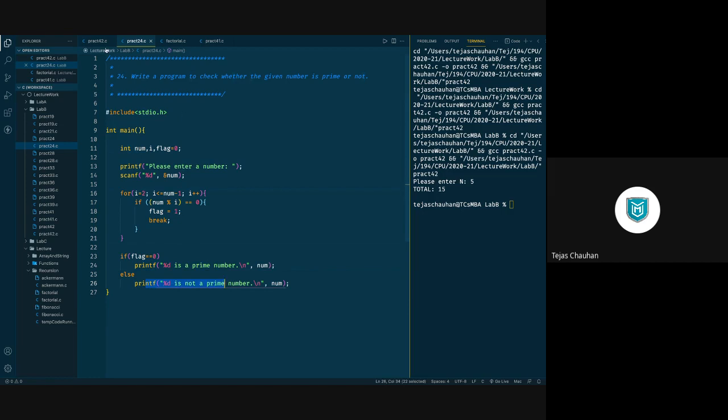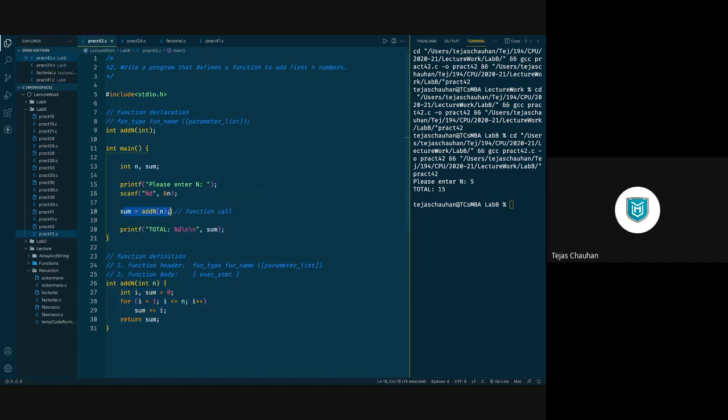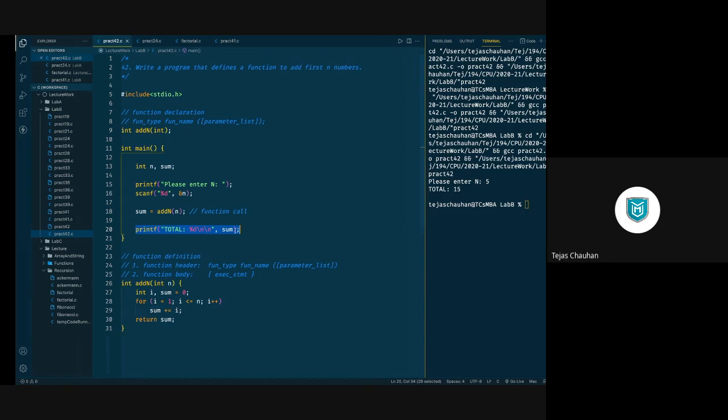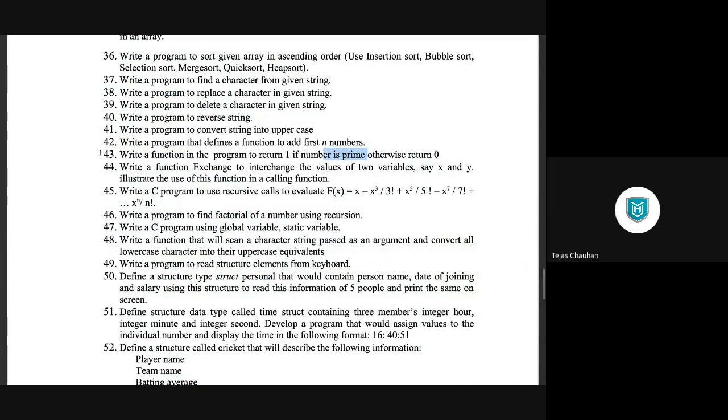And when you come back, तो वापस आने के बाद वो जो कुछ भी रिटर्न होगा कोई एक वेरिएबल में आप स्टोर करोगे, राइट? एंड देन हियर you are going to print whether the given number is prime or not, or whatever you want. So that's your next practical, number 43.